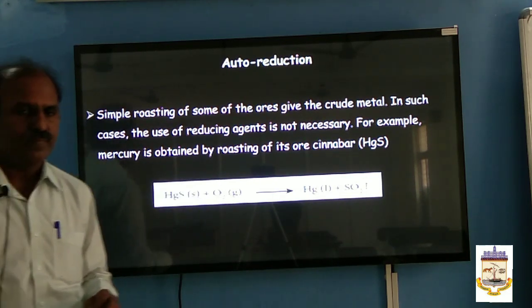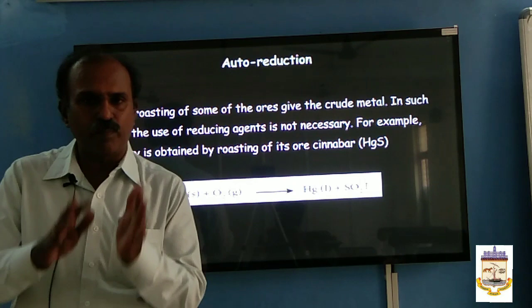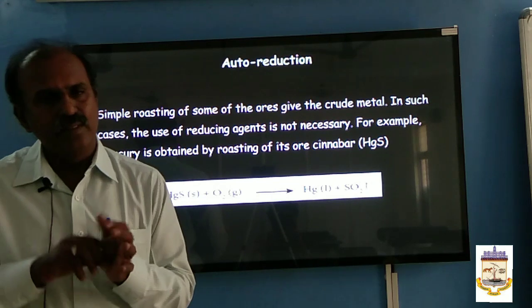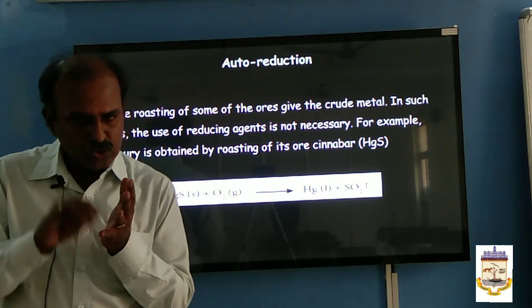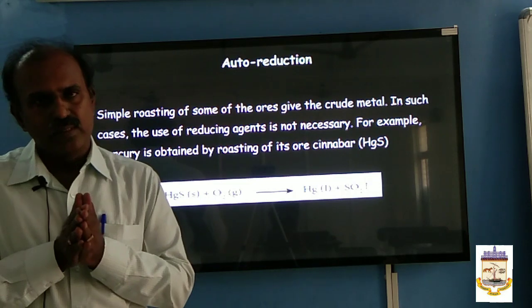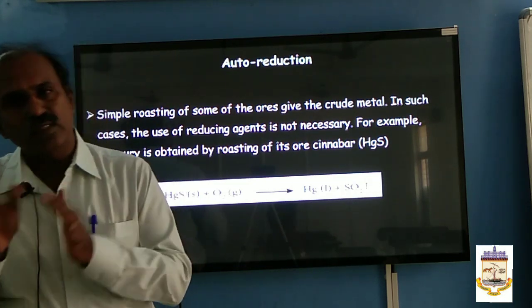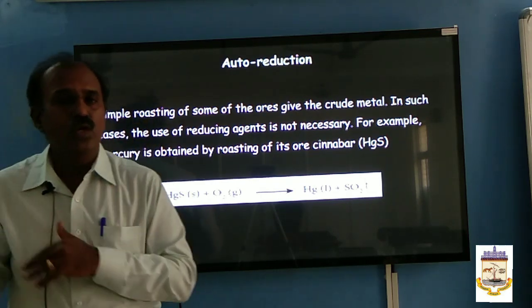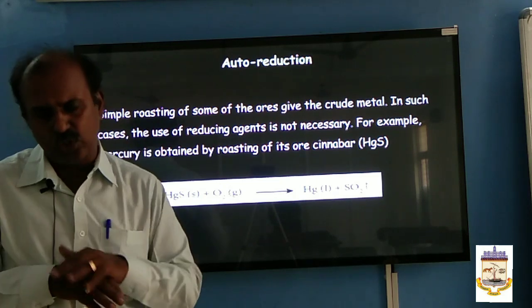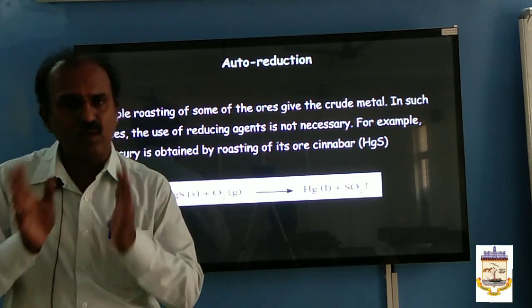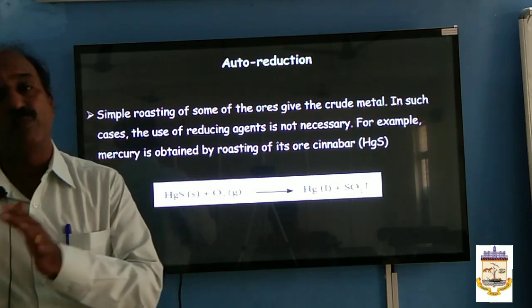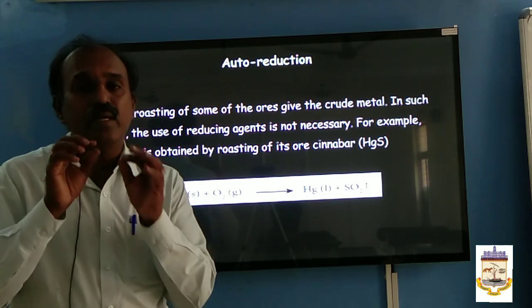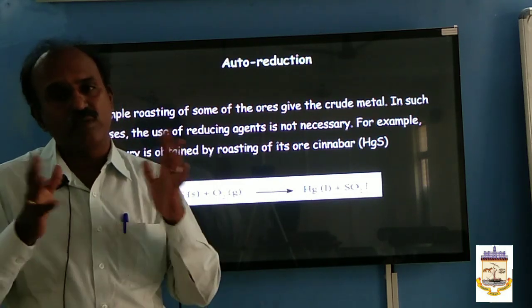So you remember, students, first you convert the compounds of metal into oxides. How can you convert? You can convert either by using roasting or by using calcination. Sulfide ores are converted to oxide ores by roasting. Carbonate ores and hydrated oxide ores are converted into oxide ores by calcination. After converting into metal oxide, you can reduce the metal oxide into metal. You cannot use one reducing agent for all the metals. Depending upon the nature of the metal, we use a different reducing agent.